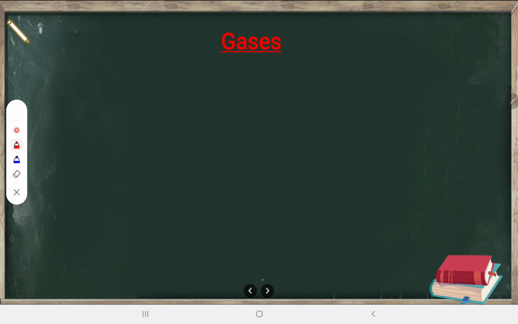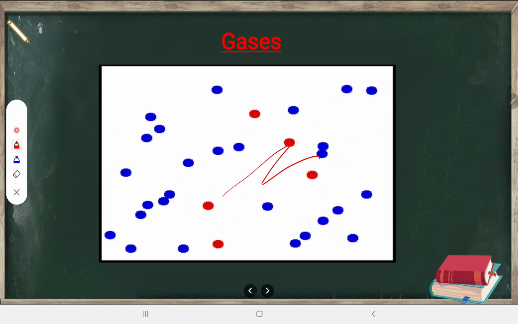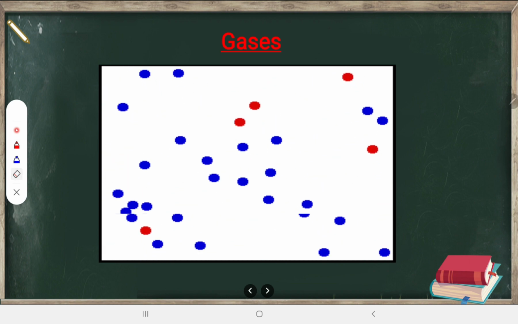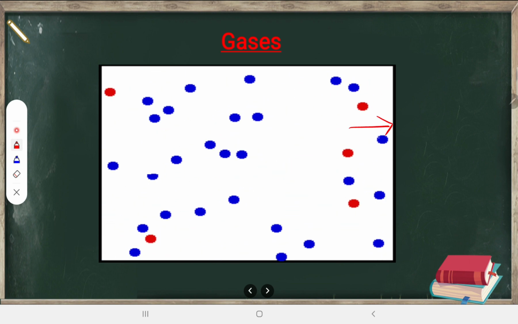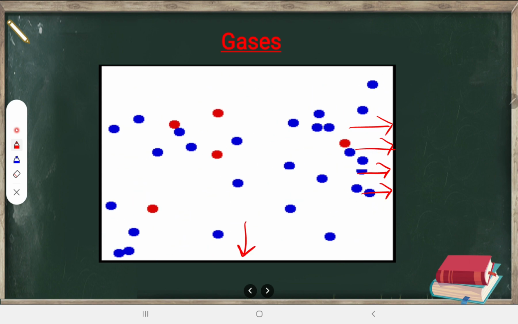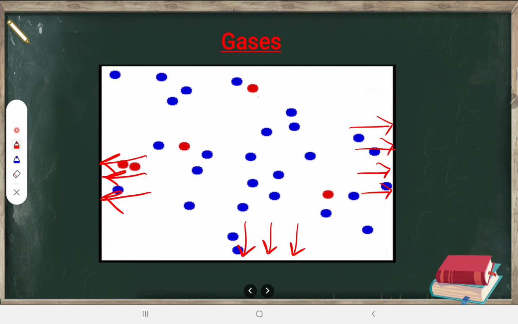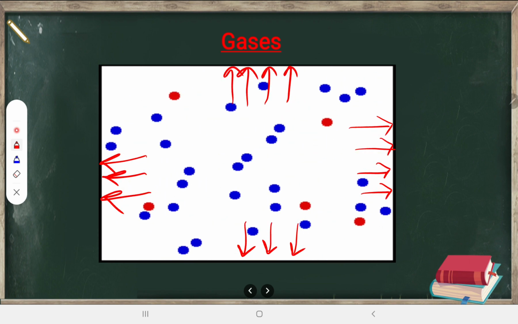Now the same is the case in gases also. In gases it is just that the molecules are moving at a much faster rate because they are more free to move. So similarly they will also go and hit the walls of the container. Look here, they are going to hit the walls of the container on all the sides and apply some force here. That force per unit area itself is known as what? That is known as fluid pressure.